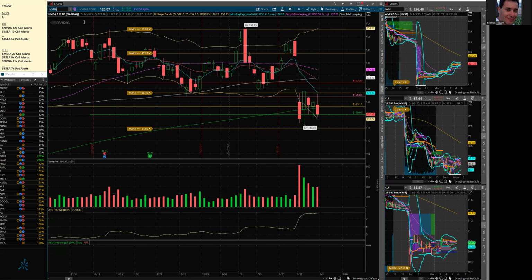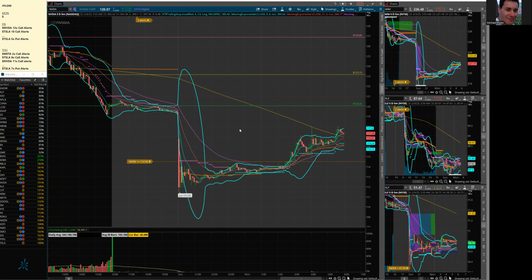NVIDIA is also very strong off the lows. Again, so if we're going to bounce, these are some names that I have interest in, right? NVIDIA all the way up to the 118 area, can come all the way back and work its way up into here. I have 120.05. That was my buy trigger, so that could be resistance. So we'll watch that today. But above that, then we look for 123.15.